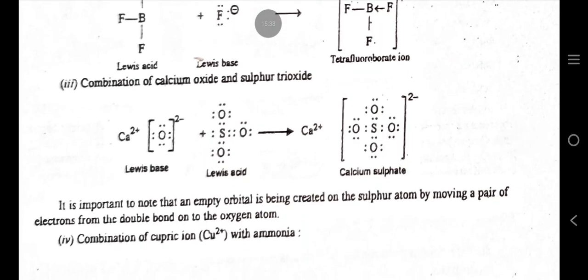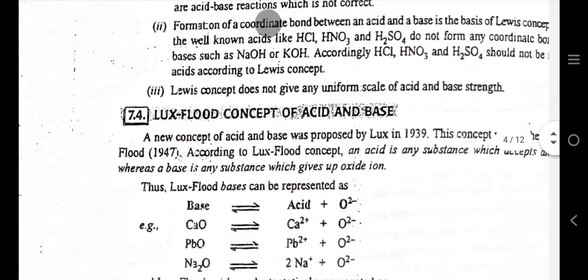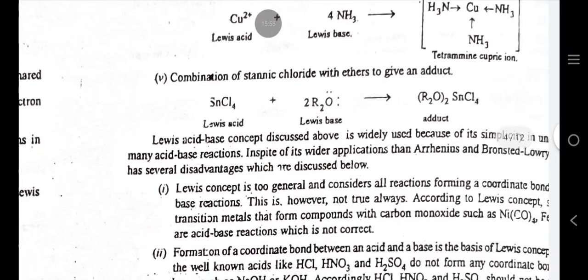It is important to note that an empty orbital is being created on the sulfur atom by moving a pair of electrons from the double bond on the oxygen atom. Combination of cupric ion with ammonia. Combination of stannic chloride with ethers to give an adduct.